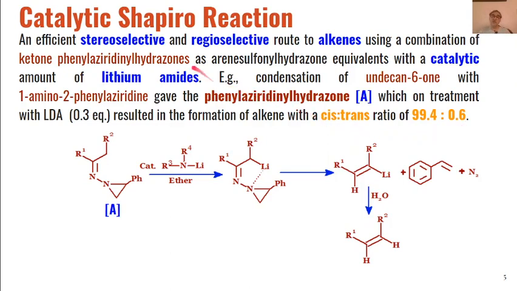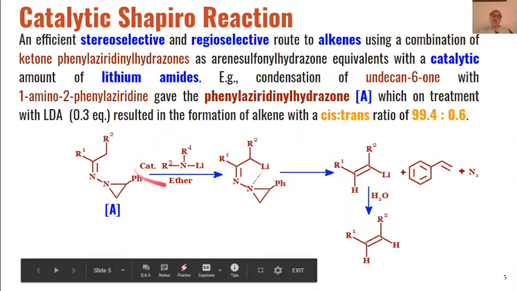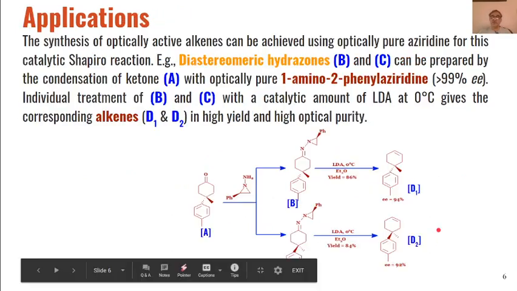So we can see that the reaction is very stereoselective and regioselective when LDA, that is lithium diisopropylamide, is used in catalytic amount.